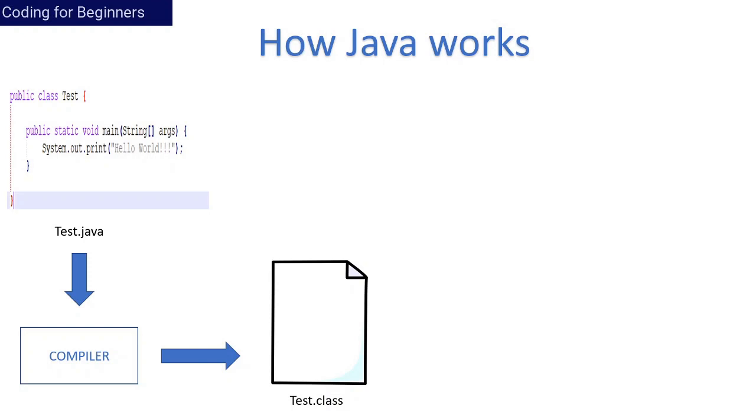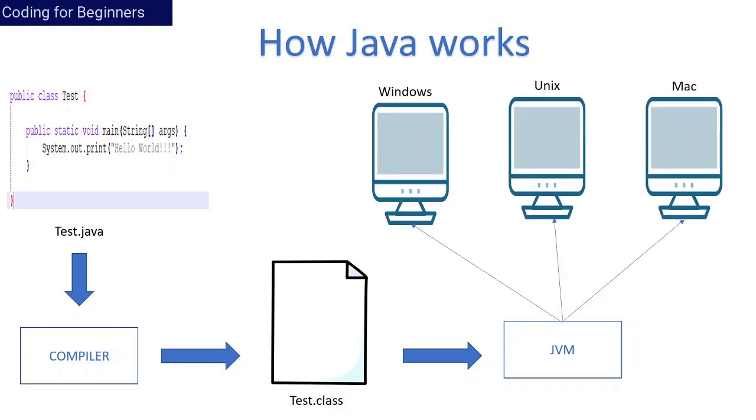But how? Here comes the role of the next thing, that is Java as a platform, which we defined in the definition. How Java will act as a platform is the JVM, also known as Java Virtual Machine. This JVM interprets the bytecode line by line, written in the test.class file, and converts it into machine understandable code, and that code is run on Windows, Unix and Mac, on all the platforms.